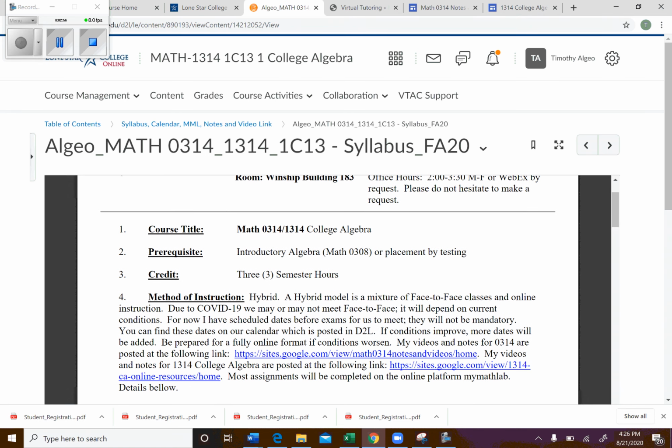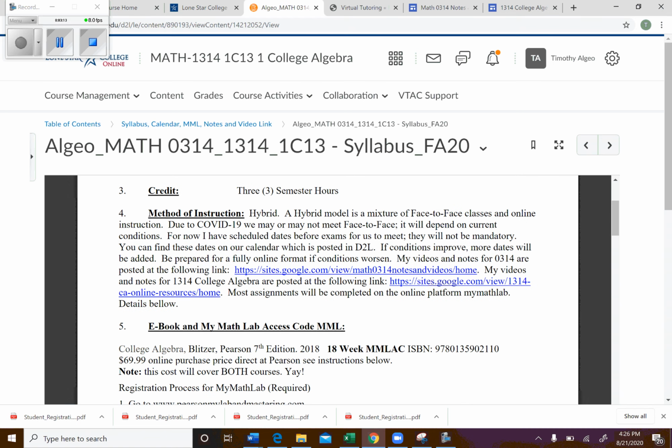Okay, so here we are, our course. This is really 2 courses, 0314 and the 1314. The main goal is we want to be successful for college algebra. But to be successful for college algebra, we're going to have to be successful in that first portion, the 0314. So this is going to be a hybrid model, okay? So it's going to be a mixture of face-to-face and online instruction.